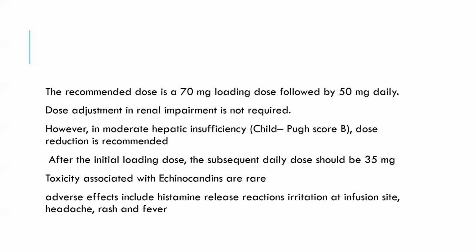However, in moderate hepatic insufficiency, dose reduction is recommended. After the initial loading dose, the subsequent daily dose should be 35 mg. The toxicities associated with the echinocandins are rare. Adverse effects include histamine release reaction, irritation at the infusion site, headache, rash and fever.